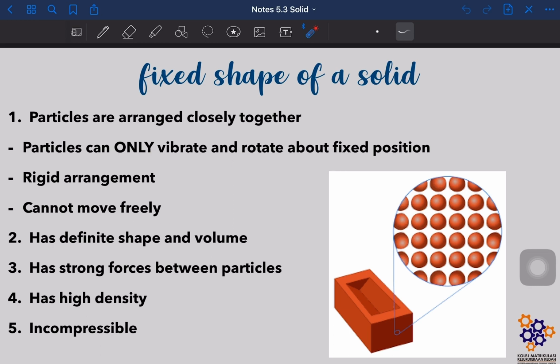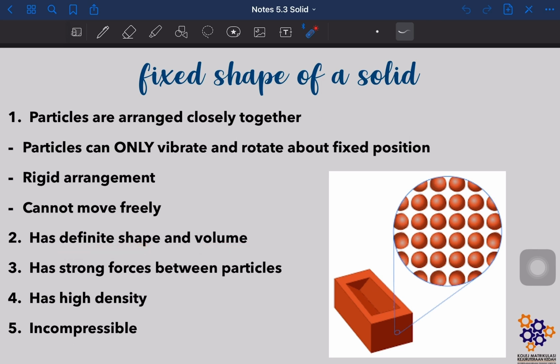Okay, macam liquid, even though they closely arranged, tapi they still ada space, a little space between them, and they can actually move and collide with each other. Okay, but solid, it is packed really closely and in a rigid arrangement. So that's why the particles of solid can only vibrate and rotate about a fixed position, and it cannot move freely. Okay, with that being said, that solid is in the rigid arrangement, hence why solid has a definite shape